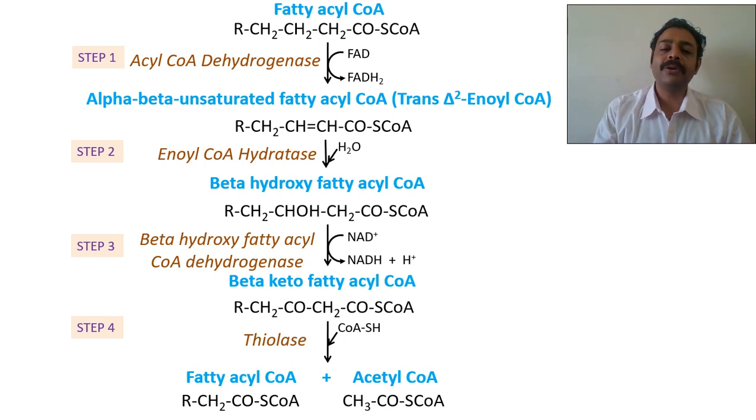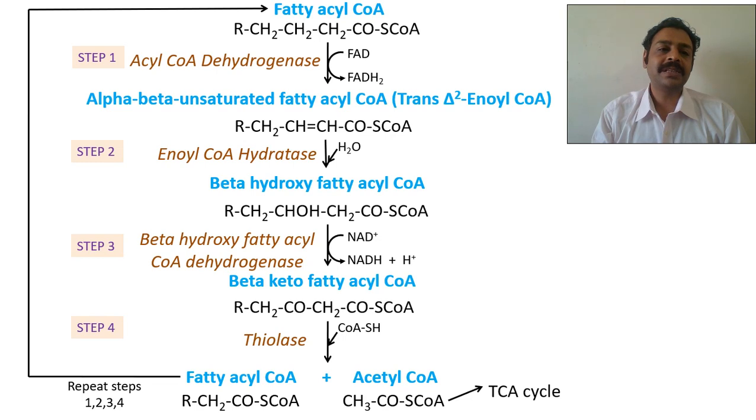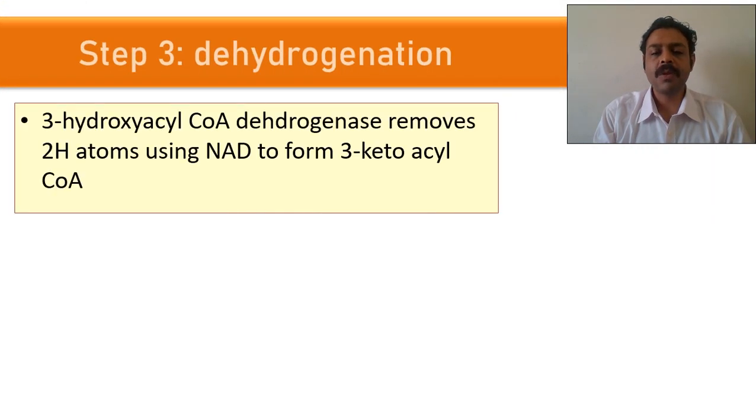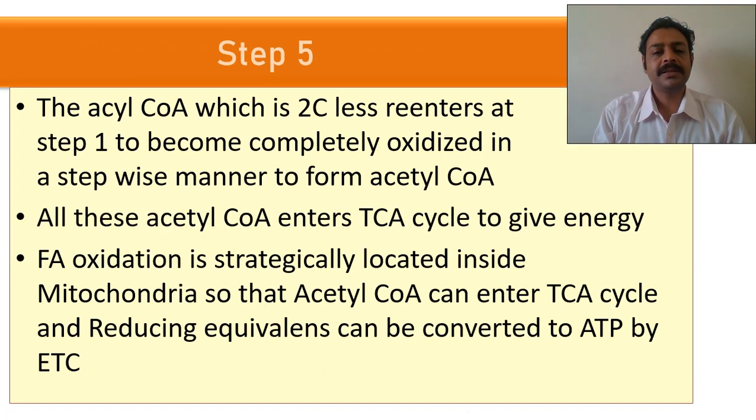Now what are you going to do? Repeat the process. Just repeat steps 1, 2, 3 and 4 again and again. So for a 16 carbon compound you need 7 cycles, because the last cycle will give 2 acetyl CoA. With 7 cycles you will get 8 acetyl CoA molecules. This is beta oxidation.